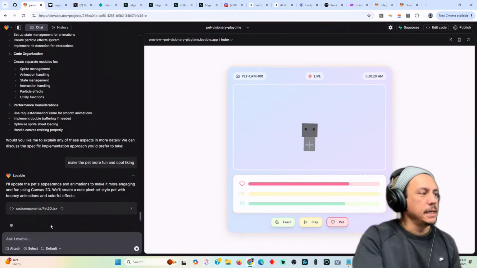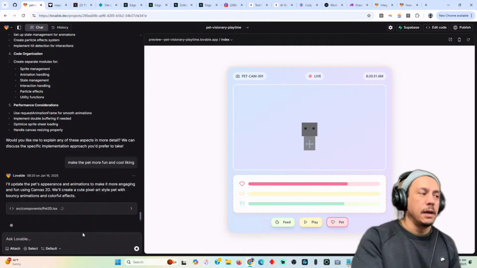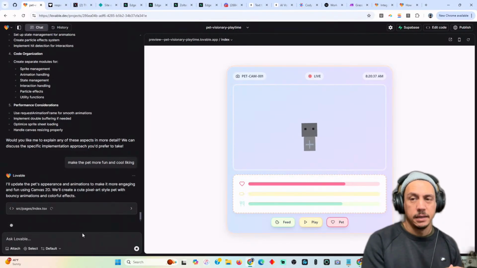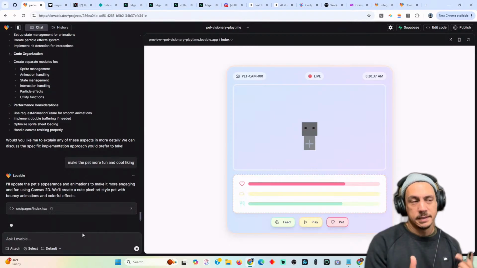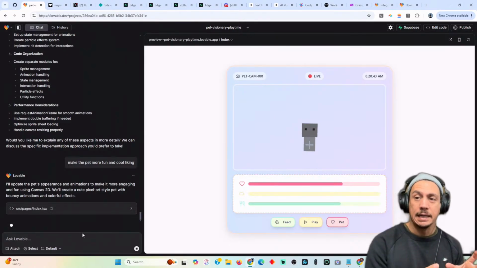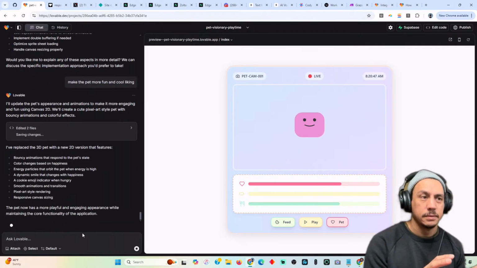All right, it says it will update the pet's appearance and animations to make it more engaging and fun with Canvas 2D. So it's actually picking up from a conversation from yesterday where I was like, do we have to use 3JS? Because I got to a place where I kept banging my head into a wall with this character design, trying to do character design in Lovable.